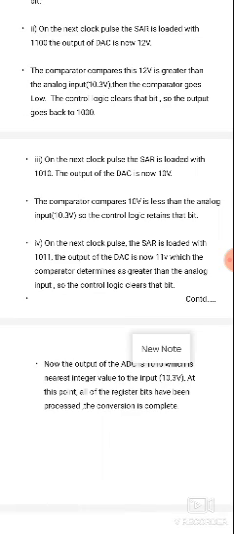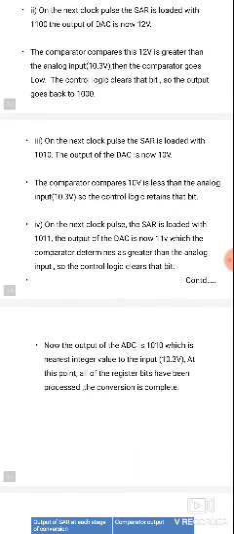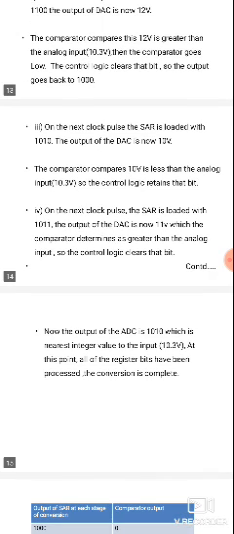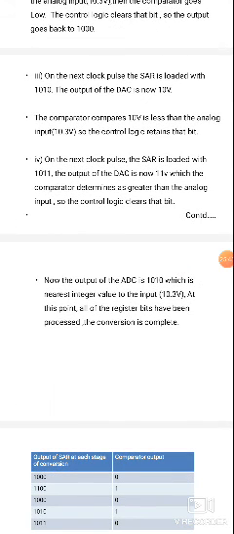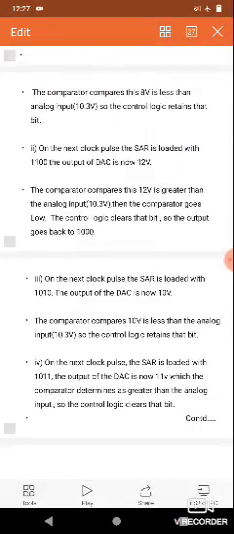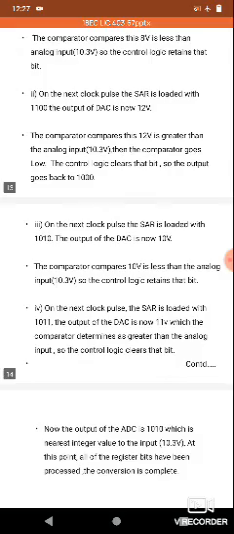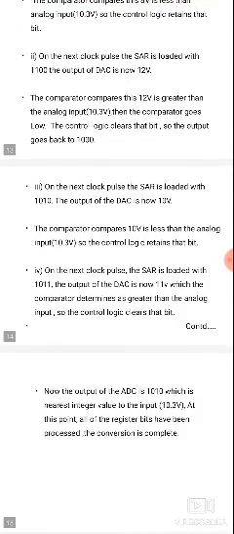Next, on the next clock pulse, the SAR is loaded with 1010. The digital value 1010 is 10 volts. The comparator compares 10 volts is less than the analog input voltage, so the control logic retains the bit. On the next clock pulse, the SAR is loaded with 1011. So from 1000, to 1010, then 1011, each time it is incremented by one position.